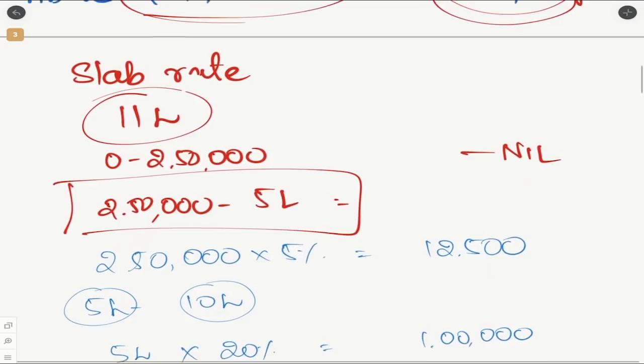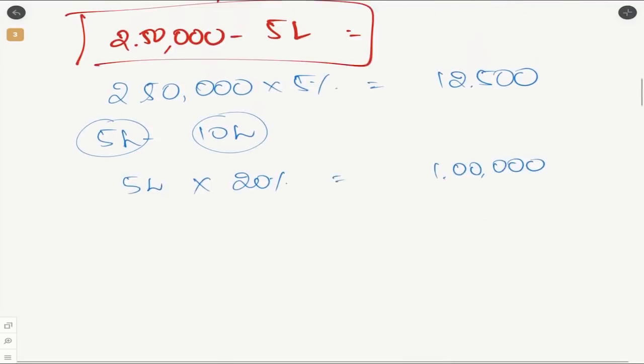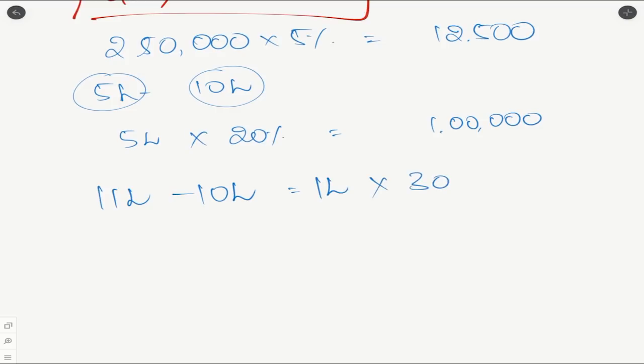Now beyond 10 lakhs, what is his income? Any income which exceeds 10 lakhs will be taxed at the rate of 30%. So his income is 11 lakh minus the lower limit, that is 10 lakhs, which will be 1 lakh. On this 1 lakh we will be calculating a tax rate of 30%, which is nothing but 30,000.